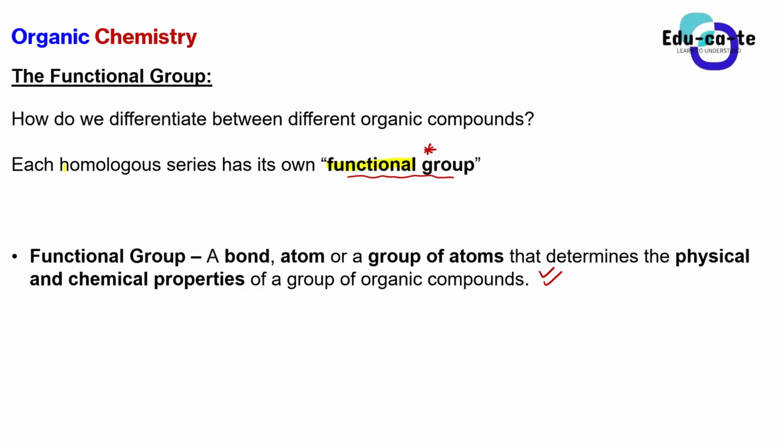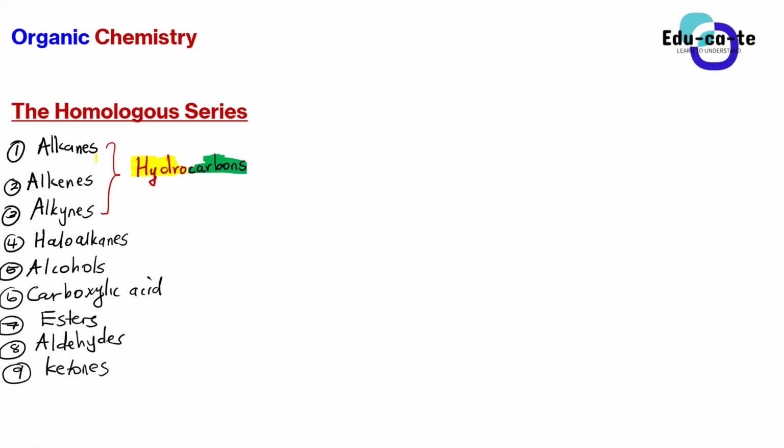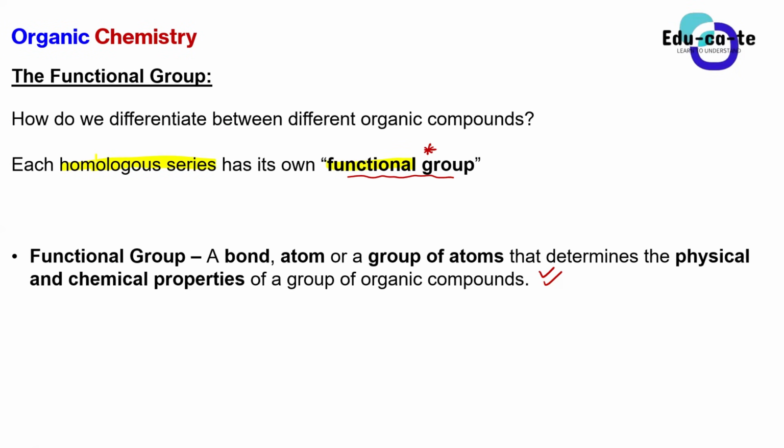We say that each and every homologous series, each and every group of organic compounds, has its own unique functional group. Didn't we say that, guys? Yes, we did.